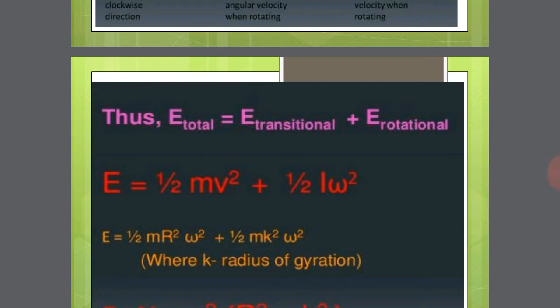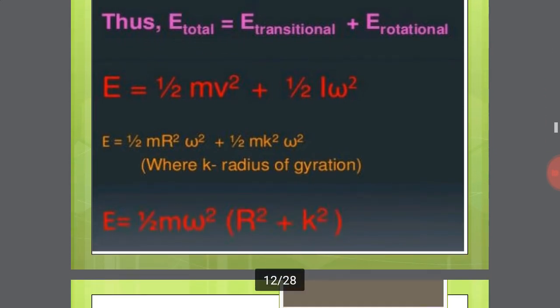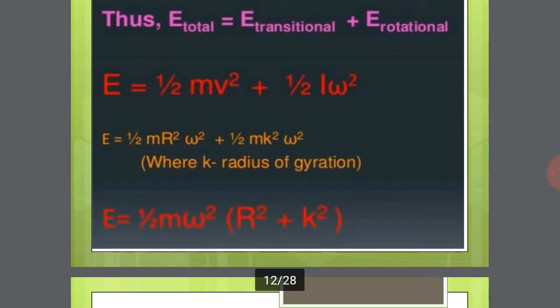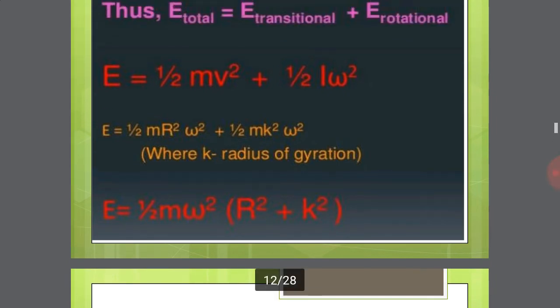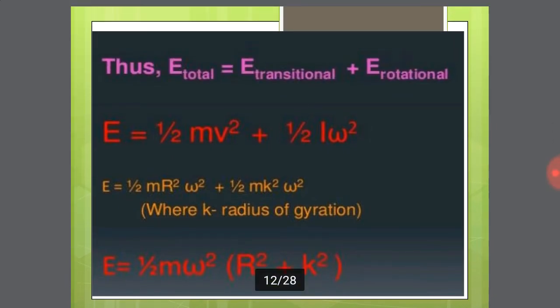One of the very important equations is E equal to half m v square plus half I omega square. This equation can be modified as E is equal to half m omega square into r square plus k square. So this is a brief synopsis about system of particles and rotational motion.